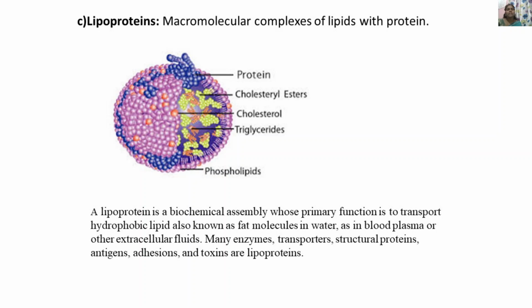The next one is lipoproteins. A lipoprotein is a biochemical assembly whose primary function is to transport hydrophobic lipid, also known as fat molecules, in water, as in blood plasma or other extracellular fluids. Many enzymes, transporters, structural proteins, antigens, adhesive molecules and toxins are lipoproteins in nature. So this is the protein moiety, where cholesterol esters are present. The cholesterol moiety is embedded here, along with triacylglycerides, and this complete structure is surrounded by a phospholipid layer.